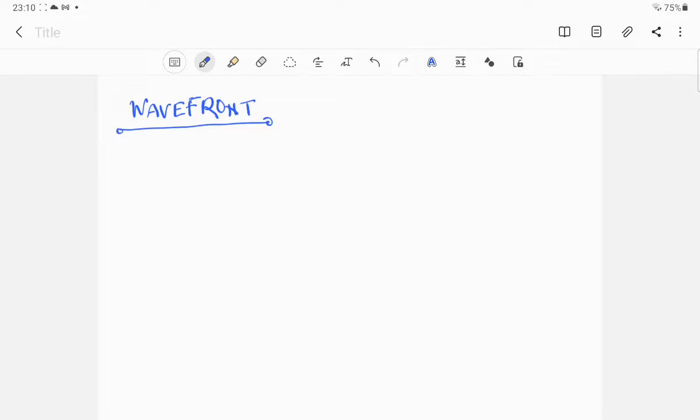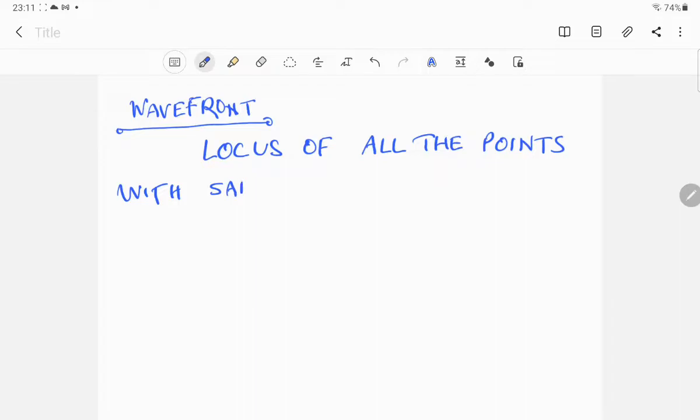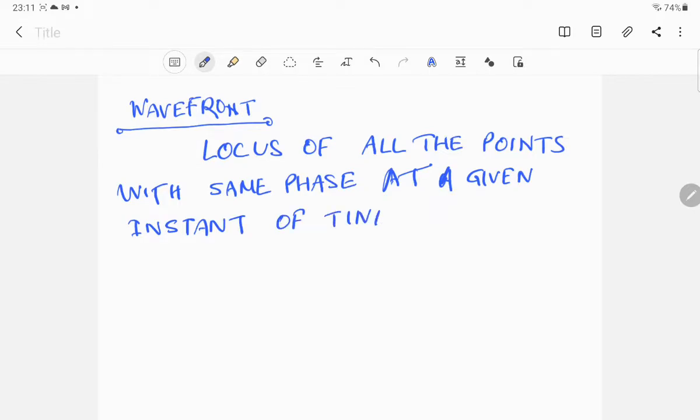If you want to ask me what a wavefront is, mathematically or geometrically, you can say that this is a locus of all the points with the same phase at a given instant of time.